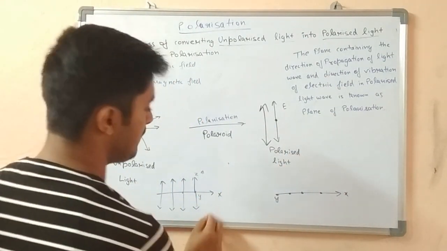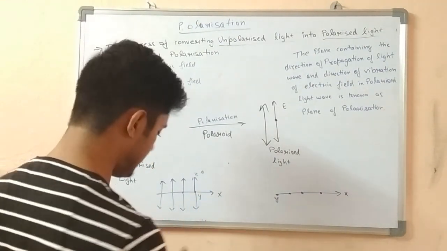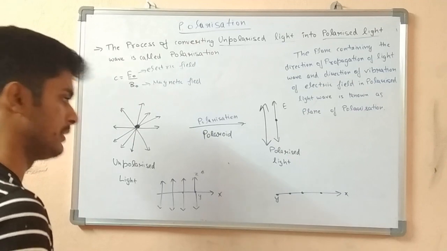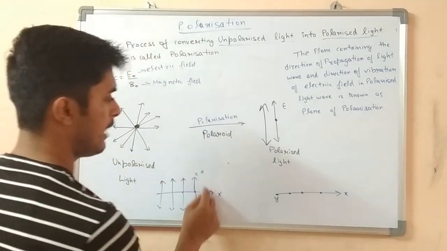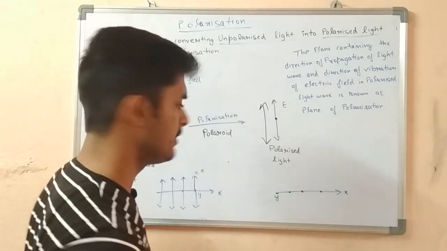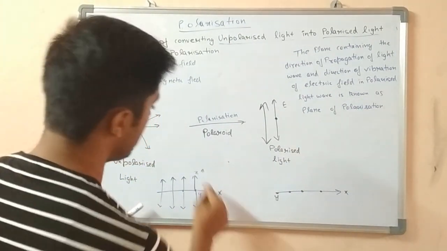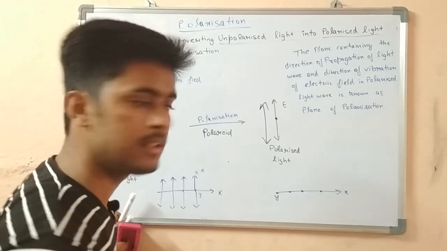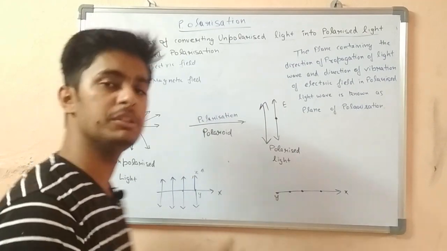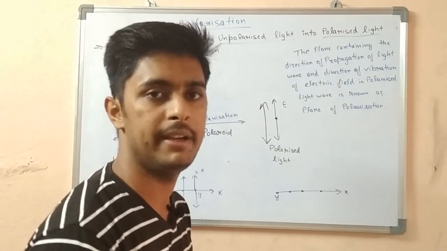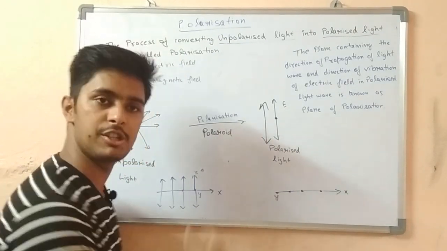With this example also we can understand. Suppose x is the direction of propagation of light, and along the y direction there is one wave, along the z direction there is another electric field. These both represent electric field vectors or magnetic field vectors. In both directions electric field is there, and x is the direction of propagation.